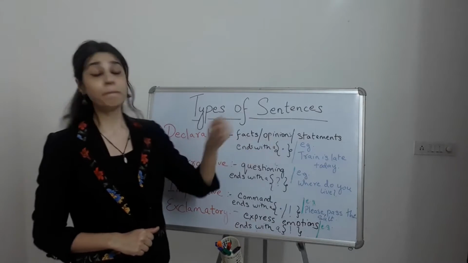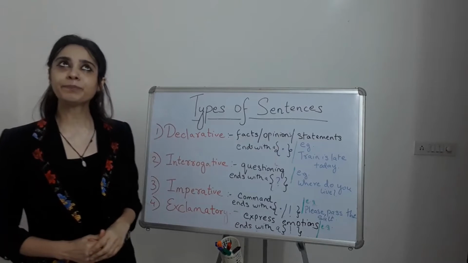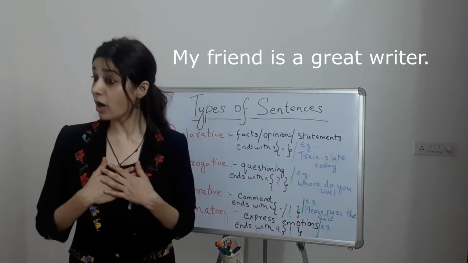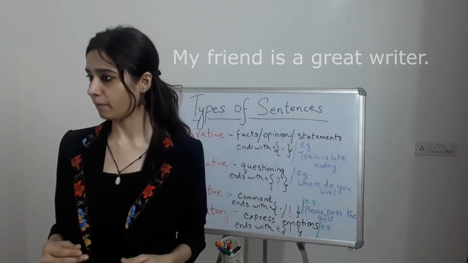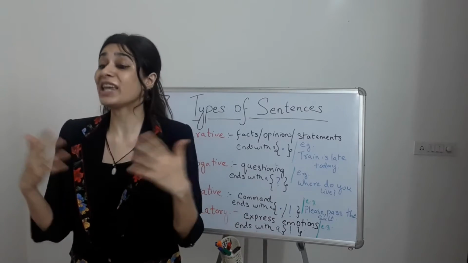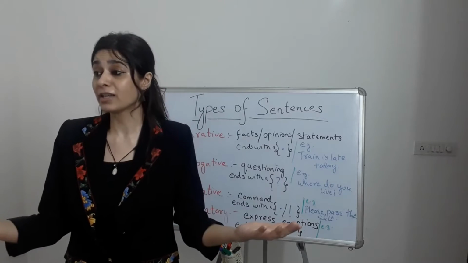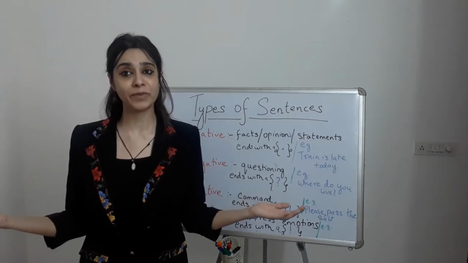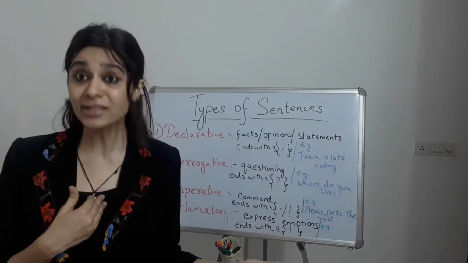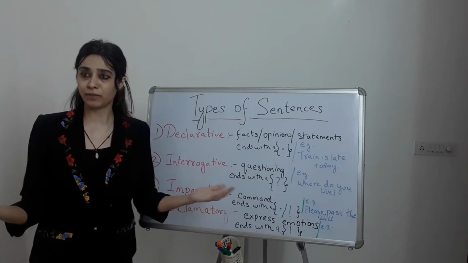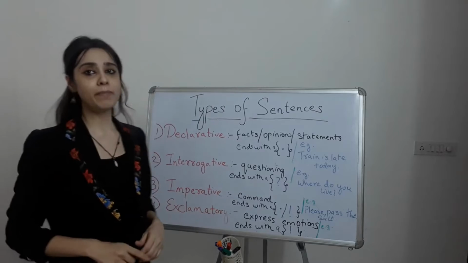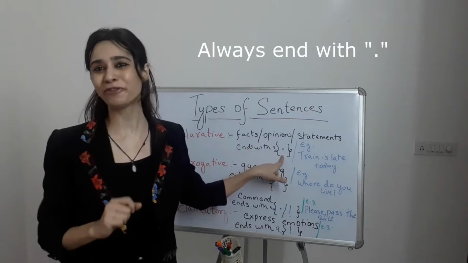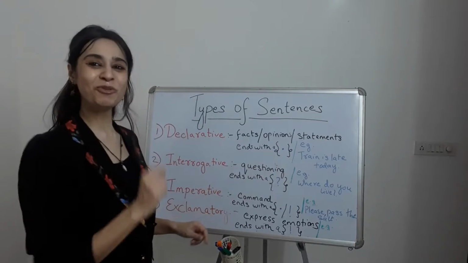In terms of opinion, I think the best example would be, my friend is a great writer. Now this is my opinion, so I'm expressing my opinion. Any sentence which expresses an opinion, either yours or somebody else's, comes under a declarative sentence. Always remember, declarative sentences always end with a period or a full stop. Let's move on to the next one.